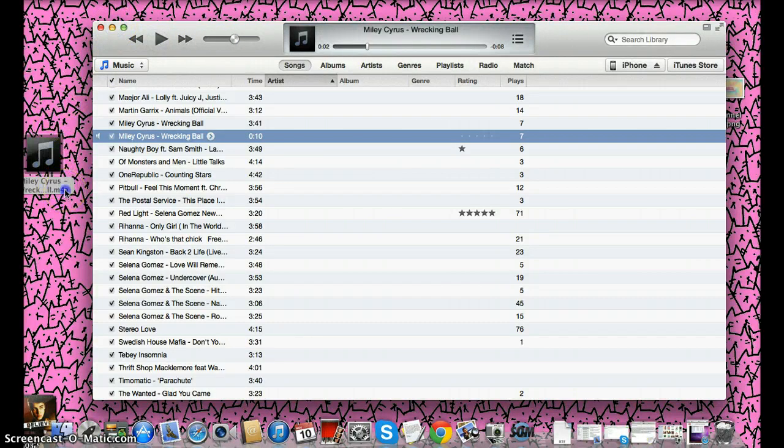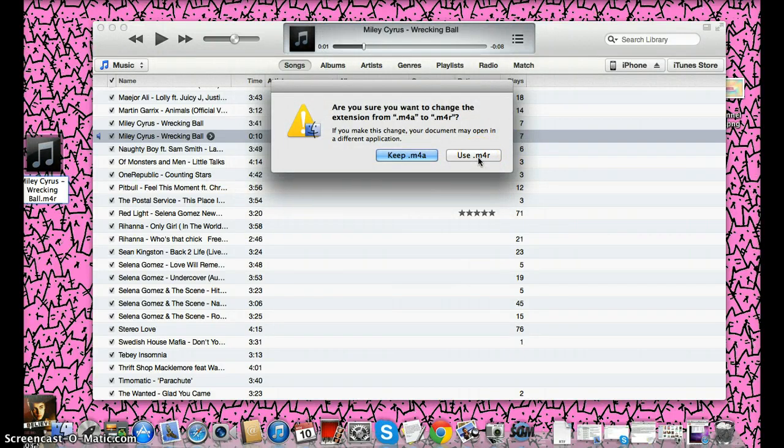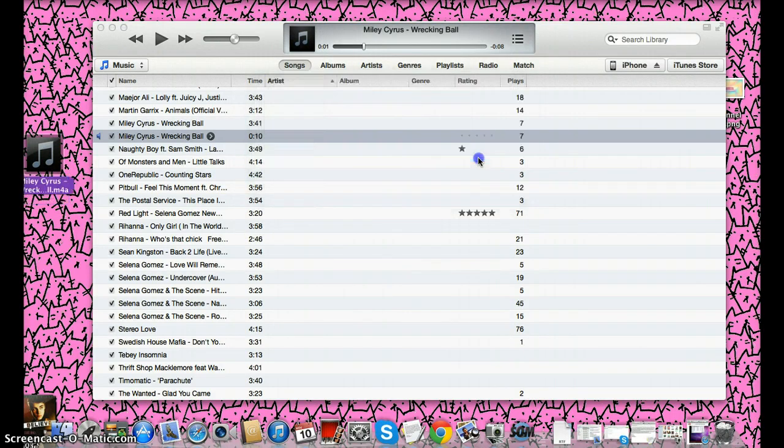I'm trying to change the A into an R, yeah, see, like that. Now you have to erase the A and make it an R, because the A makes this file an MP3 file. If you make it an R, it's a ringtone file. So then you press enter on your keyboard and click Use .m4r. So that's gonna be that.